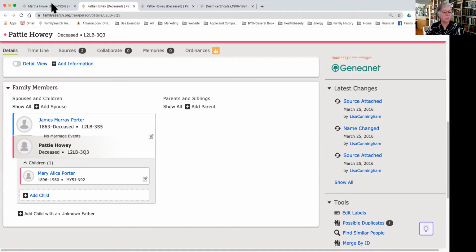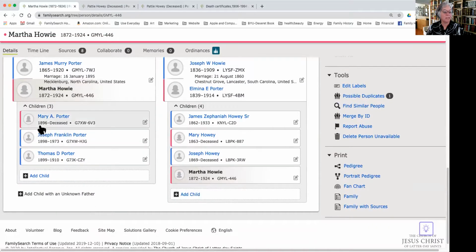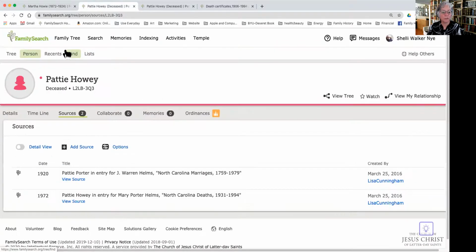So Mary Alice Porter is born in 1896. If I look on Martha's page and scroll down to her family, 1896, and it's Mary A. Porter. My suspicion is that they are the same people, but I want to go and look at the record sources before I make a decision. So I'm coming back to the one that says Patty Howie. I'm going to look at what sources are attached to her.